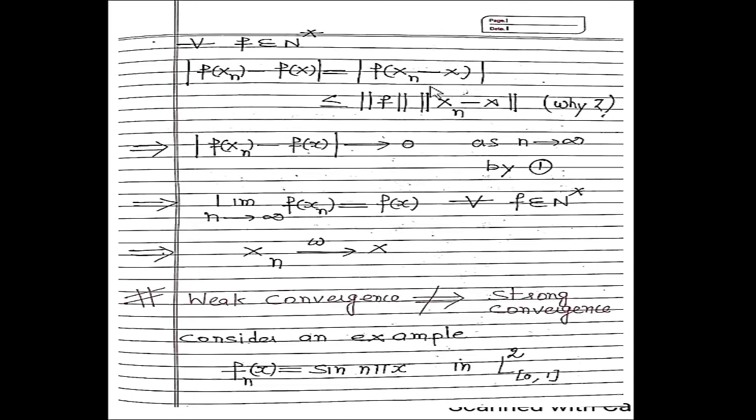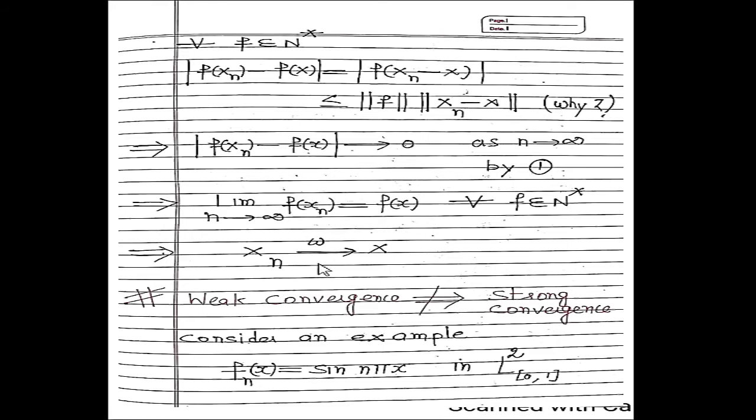This can again be written as less than or equal to the norm of f times the norm of xn minus x. Now by equation number 1, as n approaches infinity, this term approaches 0. If this term approaches 0, the left hand side of this equation also approaches 0. If this approaches 0, then it means the limit as n approaches infinity of f of xn equals f of x.